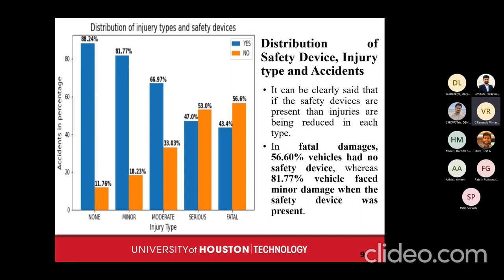Here we can see the distribution of safety device, injury types, and accidents. The blue is yes, meaning the safety device is present, and no means the safety device is not present. Whenever the safety device is not present, the injury seriousness level increases from none to fatal. But whenever the safety device is present, the injury level decreases. Fatal injuries are fewer when the safety device is present, and more when it is not present, as we can see from serious to fatal as well.